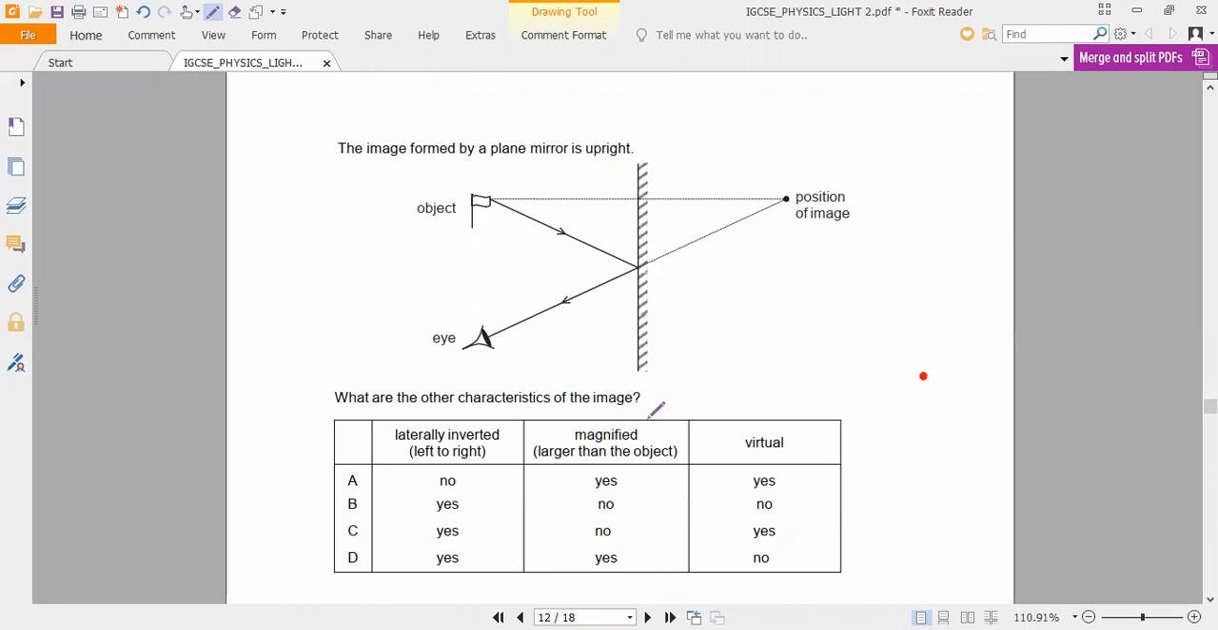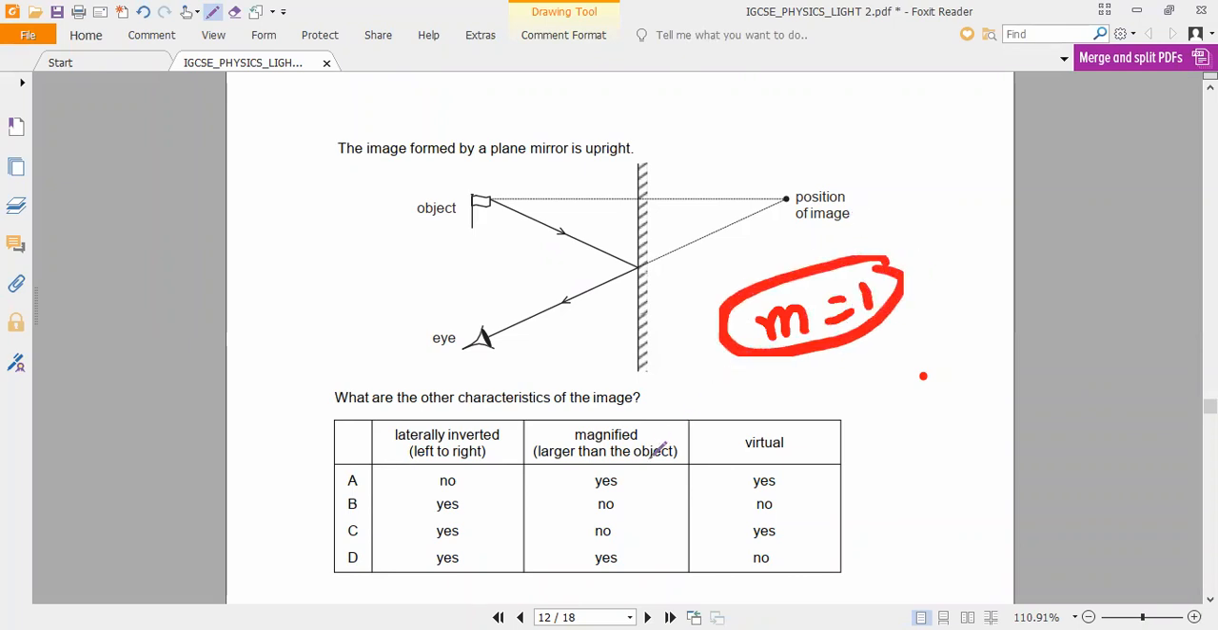As we know, what is the property of plane mirrors? As we already discussed before, the image is laterally inverted. Magnification is equal to 1 and it always forms a virtual image. So is it possible to form a magnified image? No, sir. The same size will form. So magnification M is equal to 1. Correct? Yes, sir.